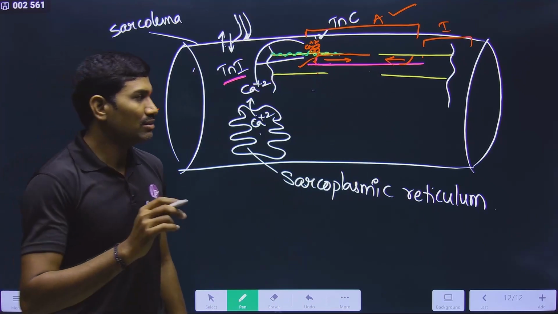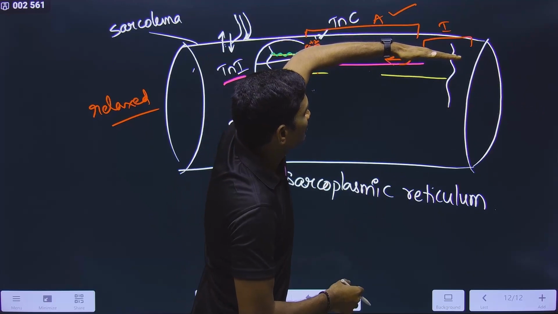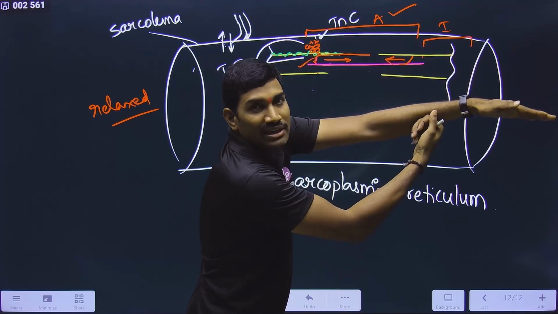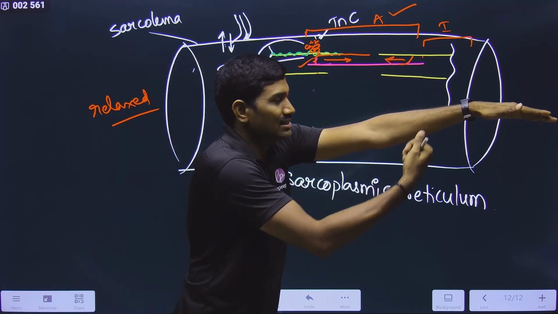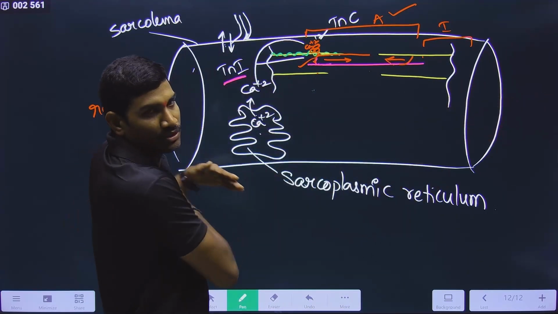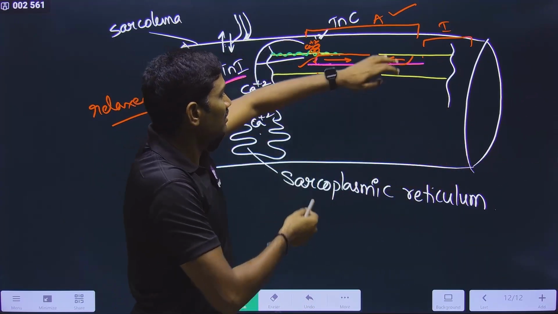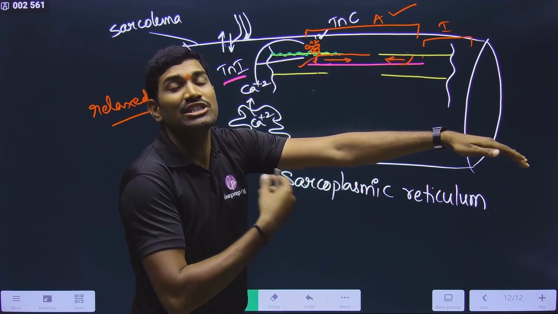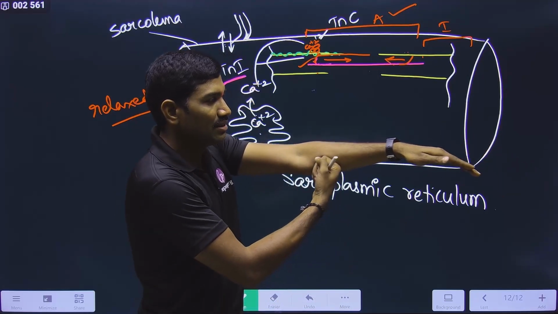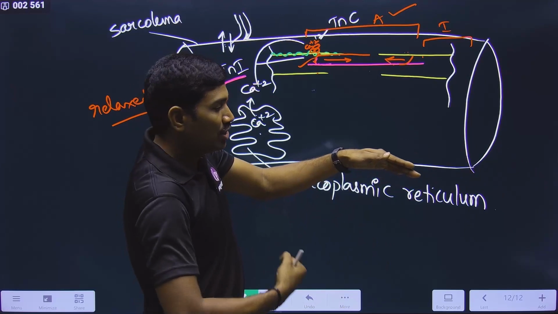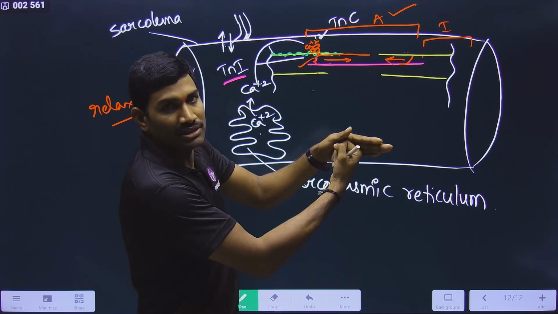Now observe carefully. Suppose on this side, I can keep the hand like this. Myosin is binding here. Some students are thinking the same thing binding here is pulling up to here. No, it is not like this. This pulling of the thin filament is a sequential process. First it will bind here, pull something, and leave it, and bind here, pull, and leave, bind here. So leave, bind, attach, pull, again leave, attach, pull.